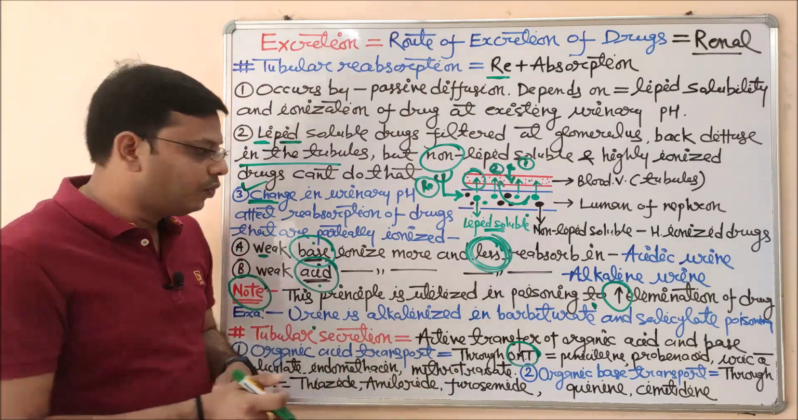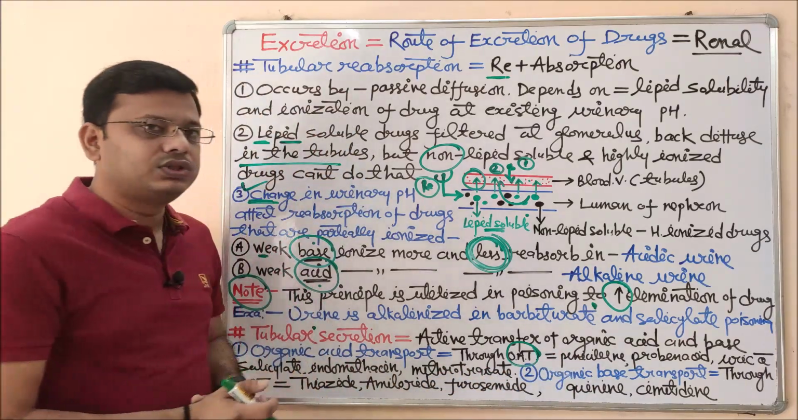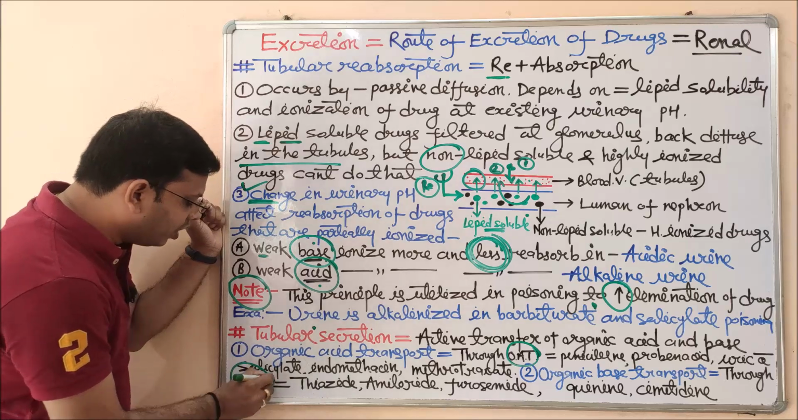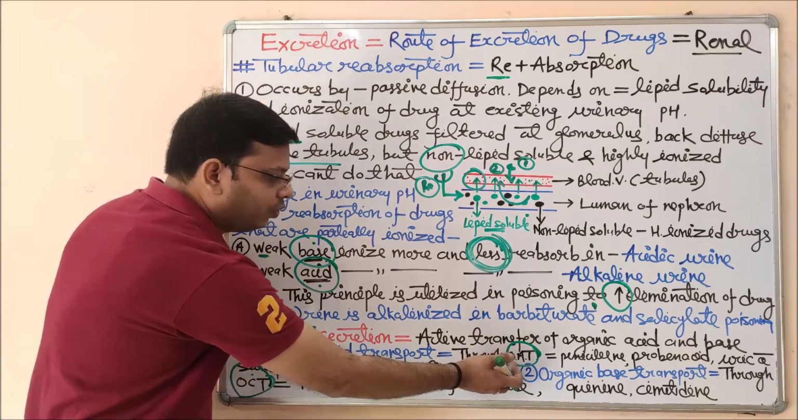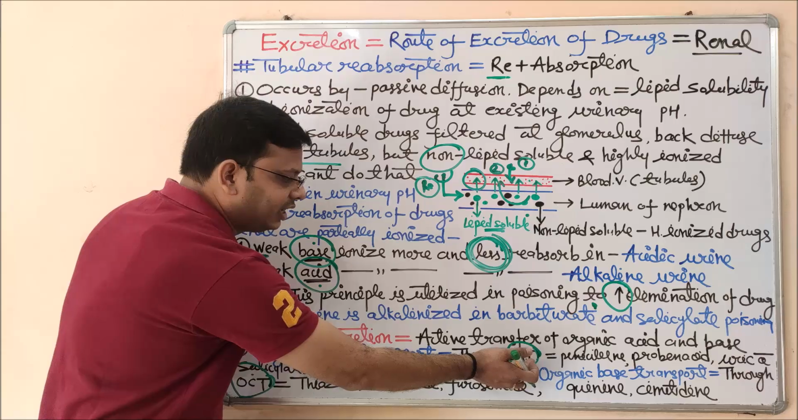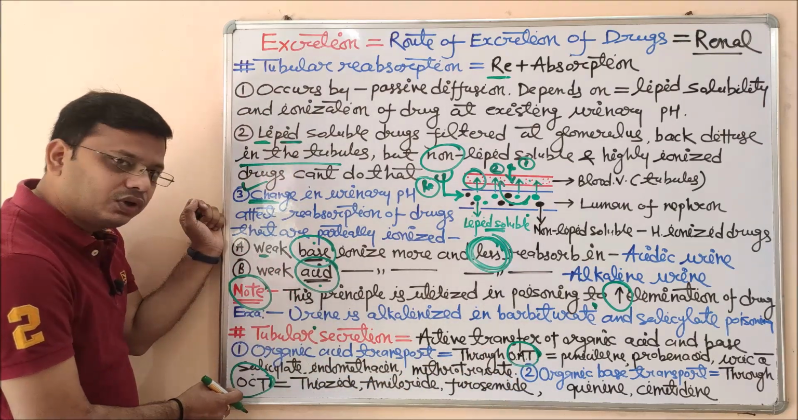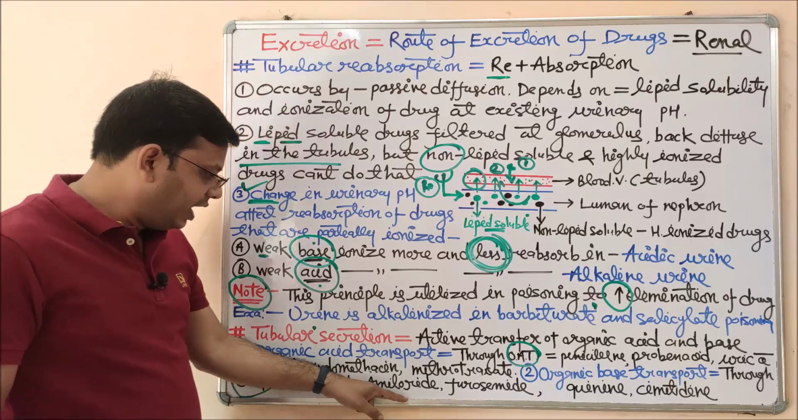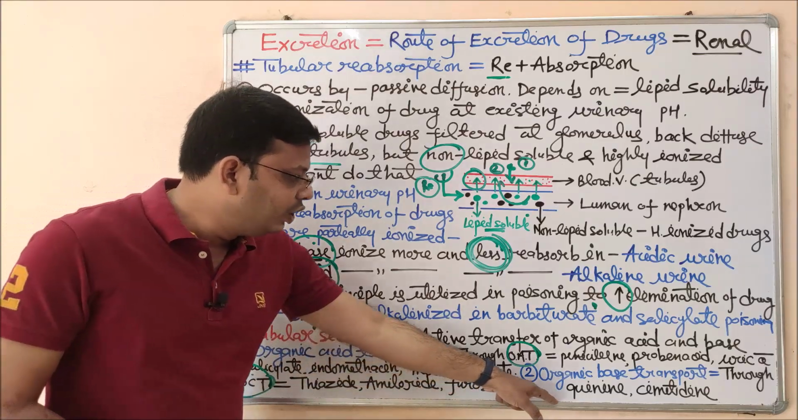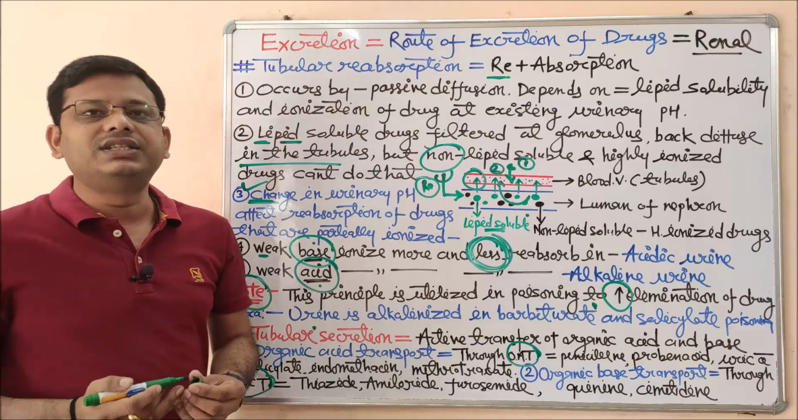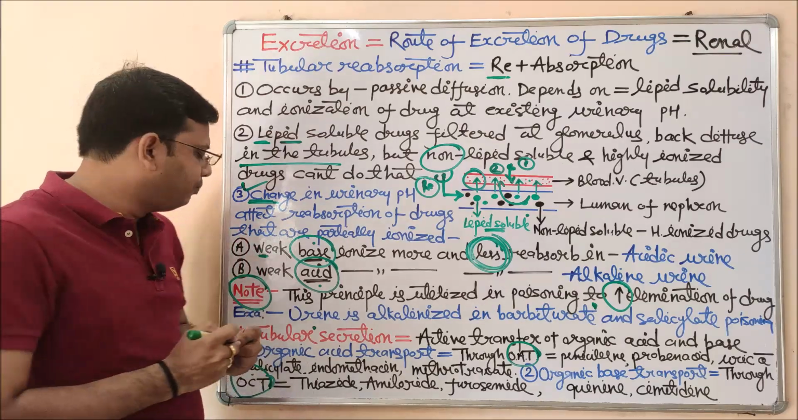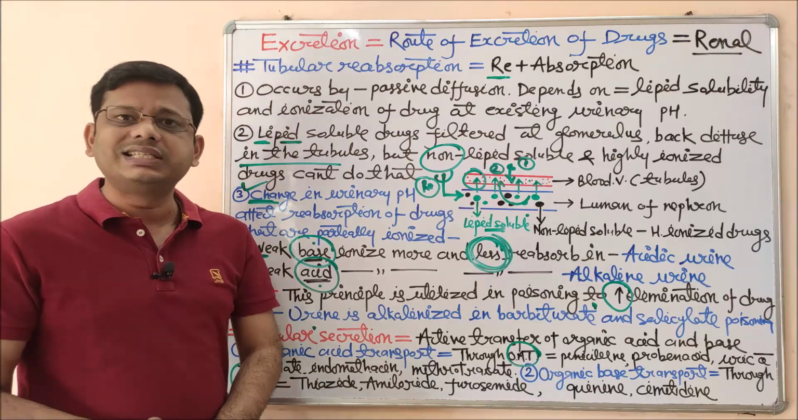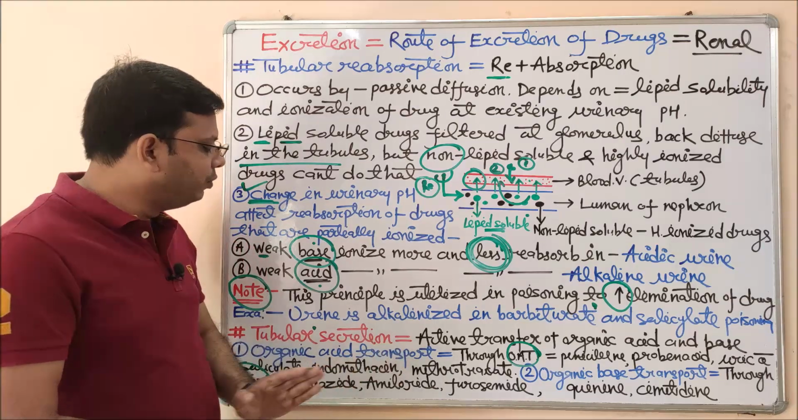methotrexate. And then those drugs which follow the organic base transport system through the OCT. What is the meaning of OCT? That is organic cation transport. Where OAT means organic anion transport, OCT represents organic cation transport. Examples of drugs here are thiazide, amiloride, furosemide, quinine and cimetidine. These drugs follow this pathway. So in case of tubular secretion, the examples of drugs by their pathway are very important.